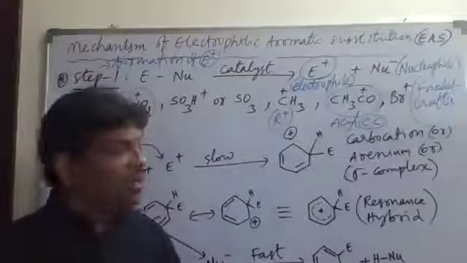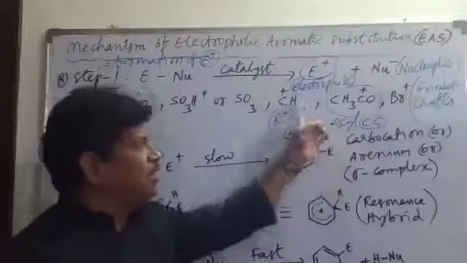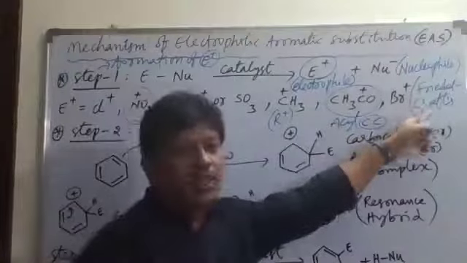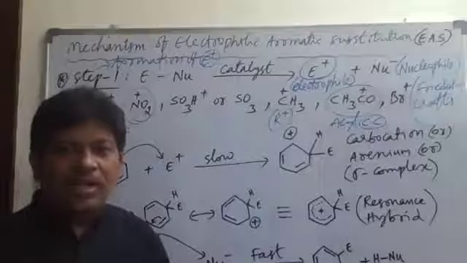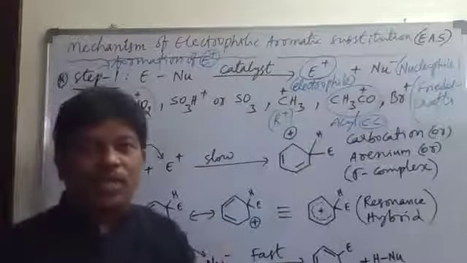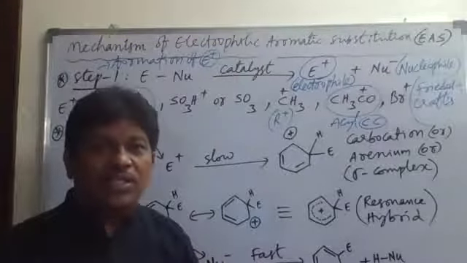These reactions were given by these scientists. In Friedel-Crafts alkylation, an alkyl group is substituted, and in Friedel-Crafts acylation,